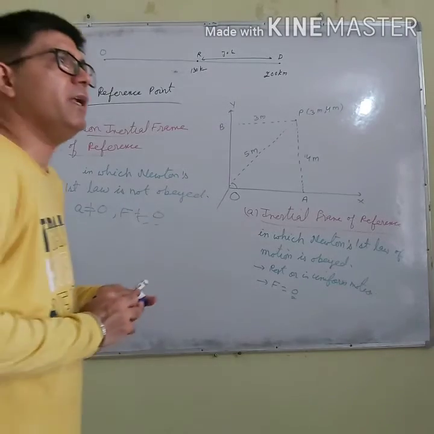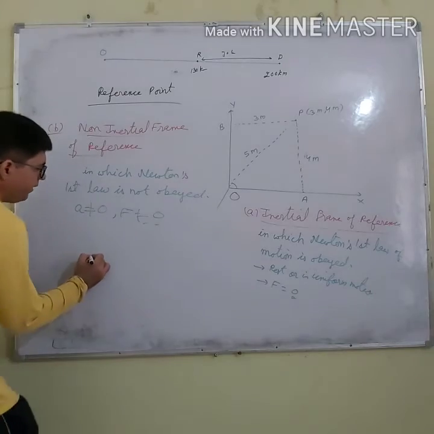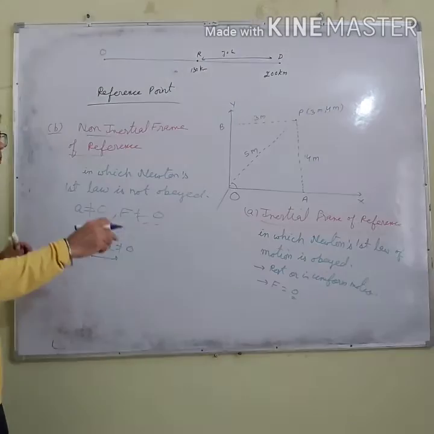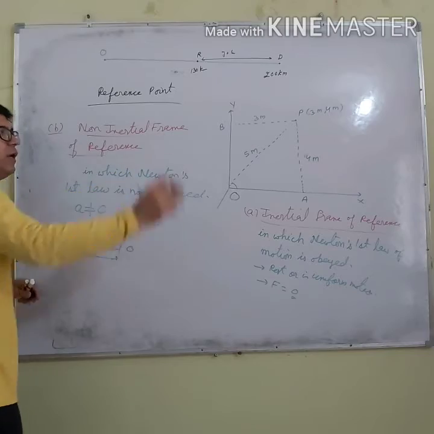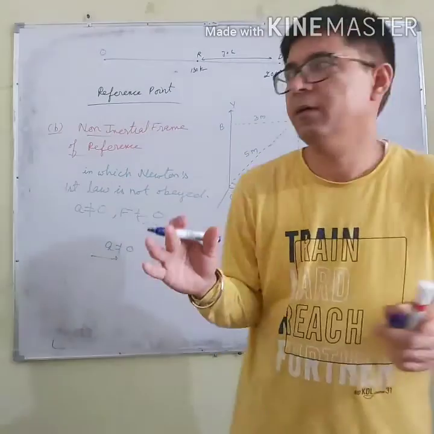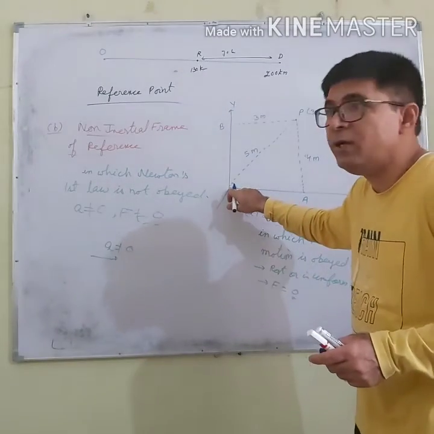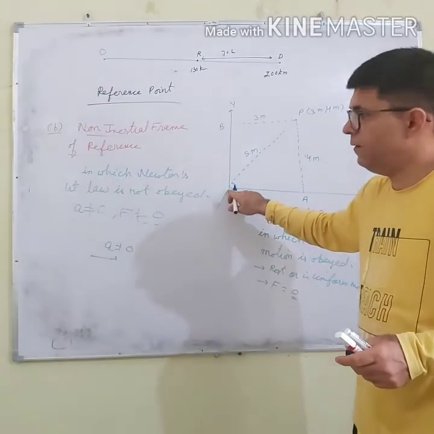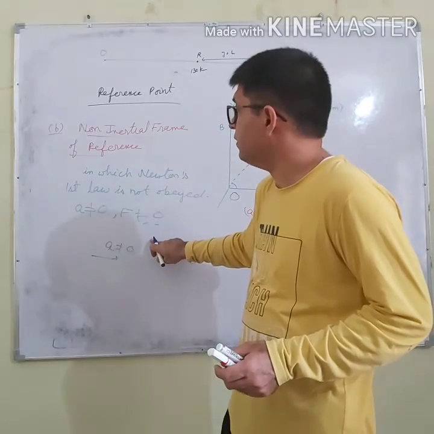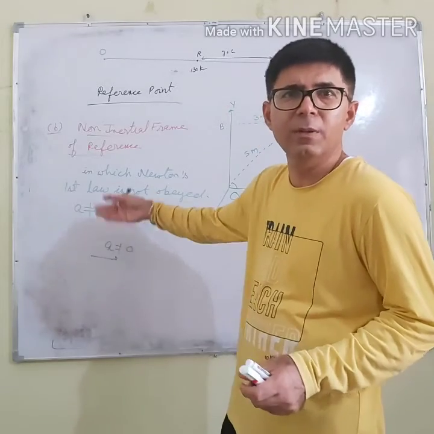If I say that a frame of reference is moving with some acceleration, let us say there is a frame of reference which is rotating, because nothing in this universe is at rest. In this case of frame of reference, no force is acting. Whereas in this case, force is acting on the frame of reference, so there will be some acceleration.